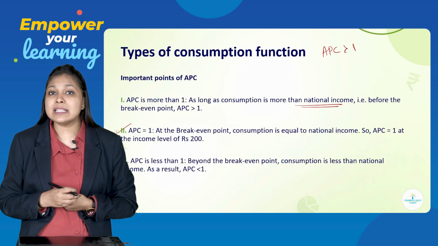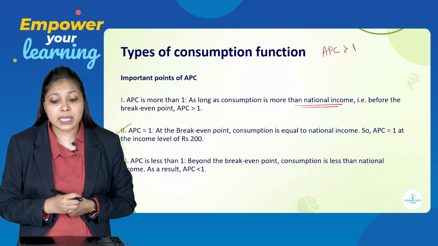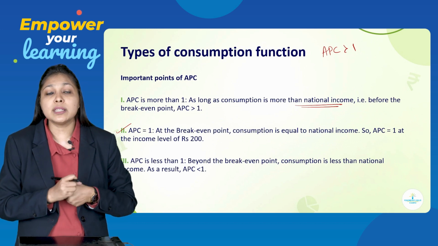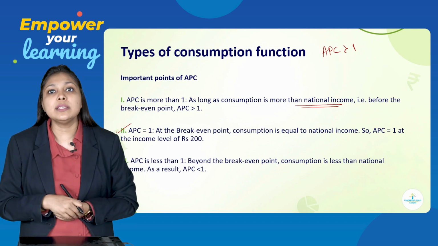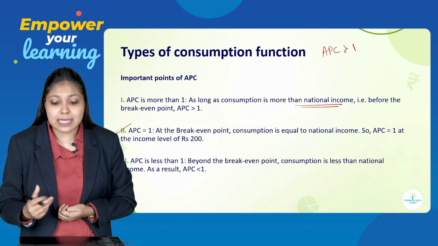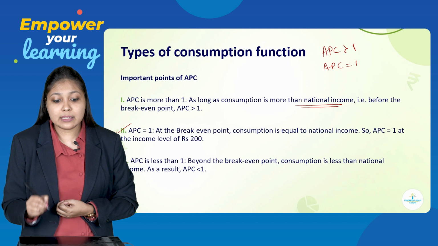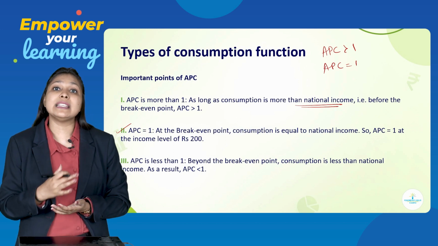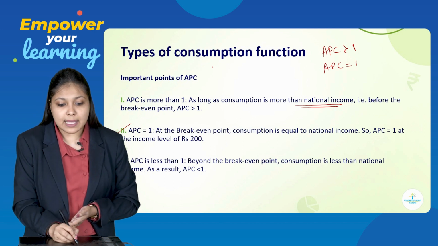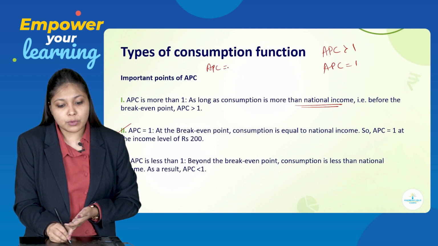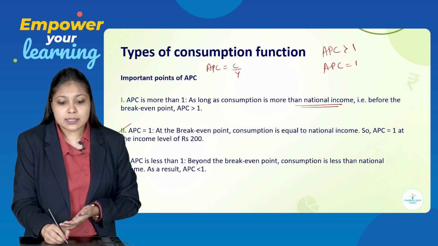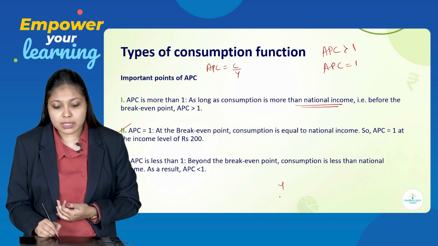Next, APC is equal to 1. APC will be equal to 1 when the consumer is consuming equal to his income. So, APC will be equal to 1 when the consumer is consuming his entire income. For example, we know APC is C by Y. Suppose the income of the consumer is 200, consumption is also 200.